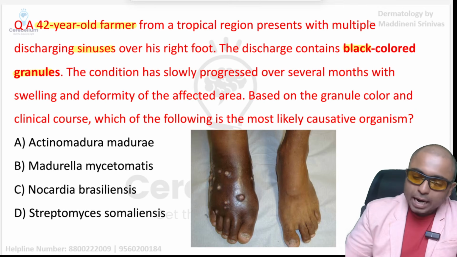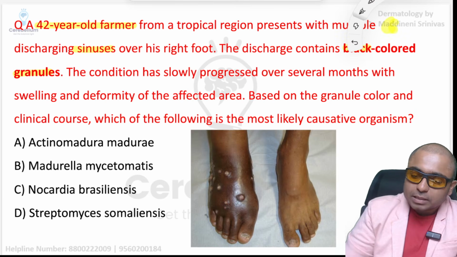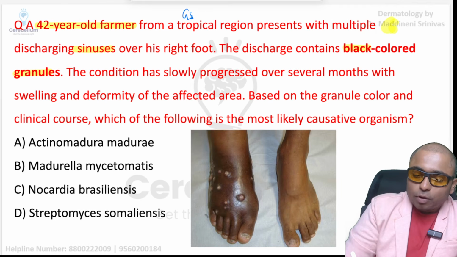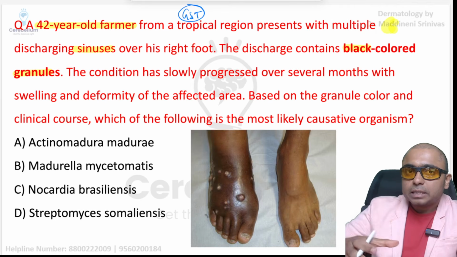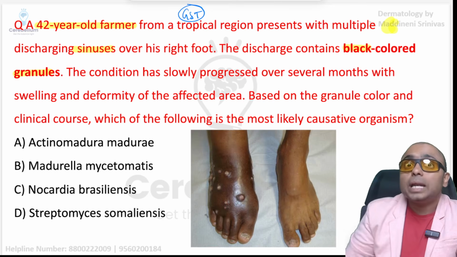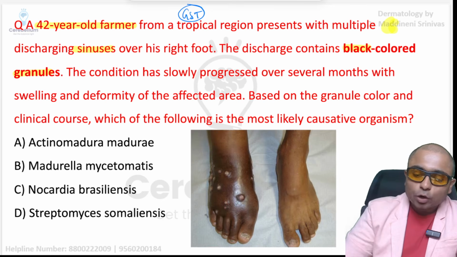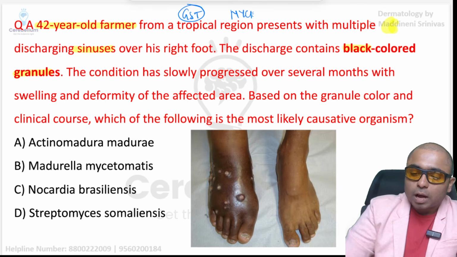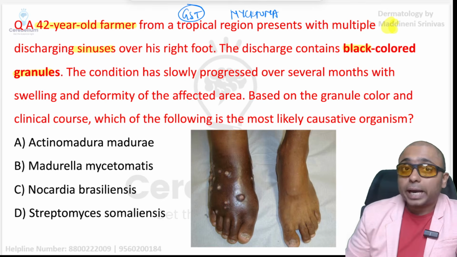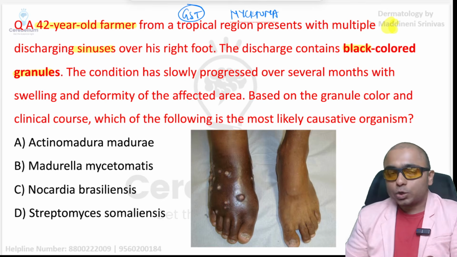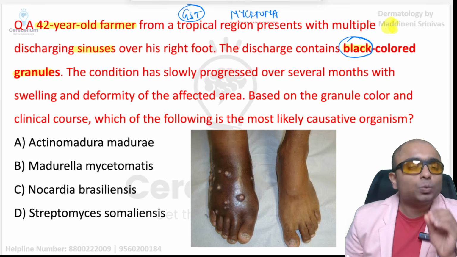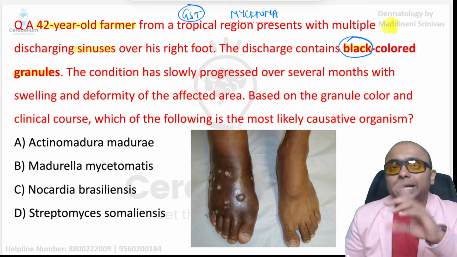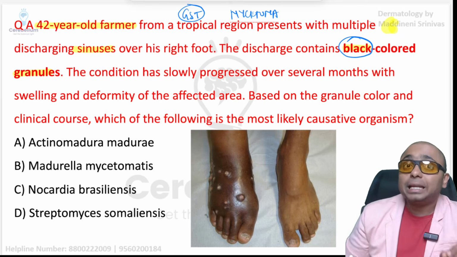This triad of GST, which we discussed with the help of RGP Ram Gopal Verma: granules, sinuses, tumefaction or tumor or swelling. If they are present, you should think of the diagnosis of mycetoma. Mycetoma is again of two types, eumycetoma and actinomycetoma. If black colored granules are mentioned, then you should think of eumycetoma. In actinomycetoma, we are going to have pale granules.